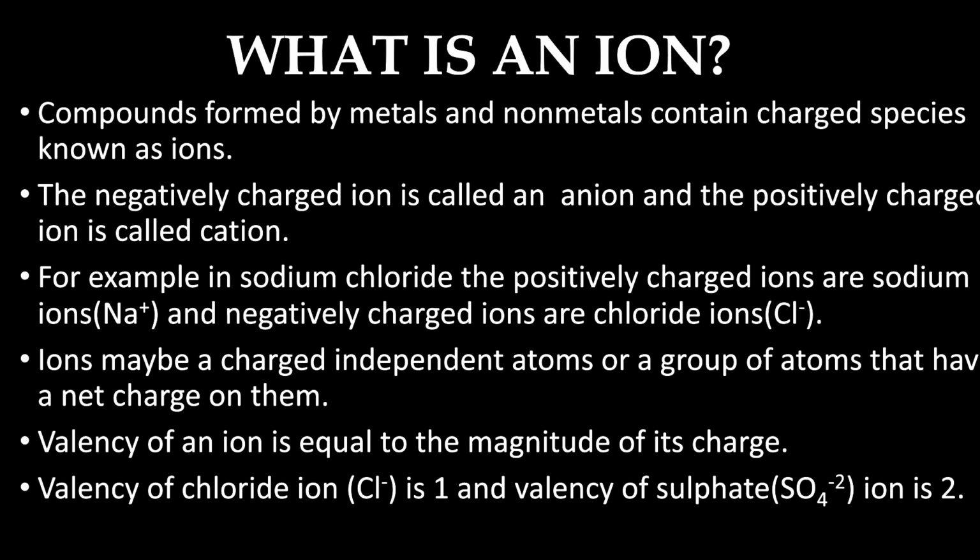Ions may be charged independent atoms or a group of atoms that have a net charge on them, and hence valency of an ion is equal to the magnitude of its charge. That is, valency of chloride ion Cl minus is 1. The charge here is minus 1. So we write it as 1. And the valency of sulfate ion, sulfate is represented by the formula SO4 2 minus. So the valency of sulfate ion is 2.